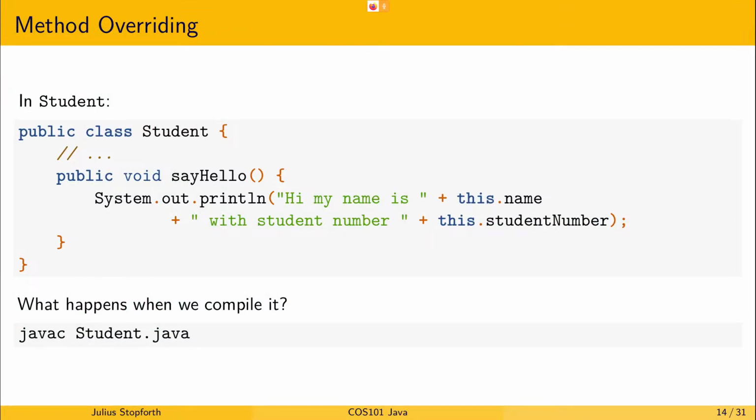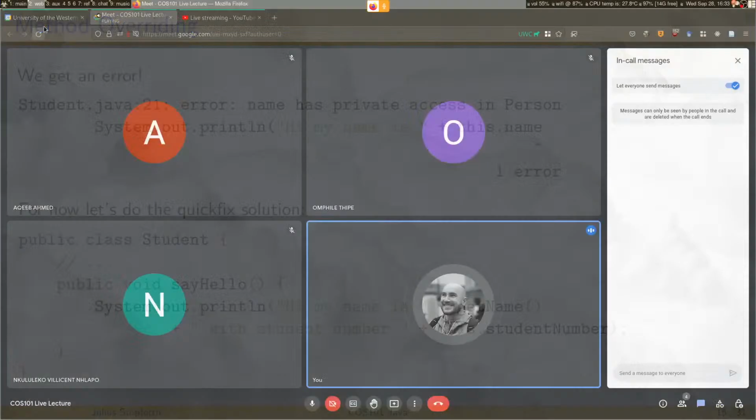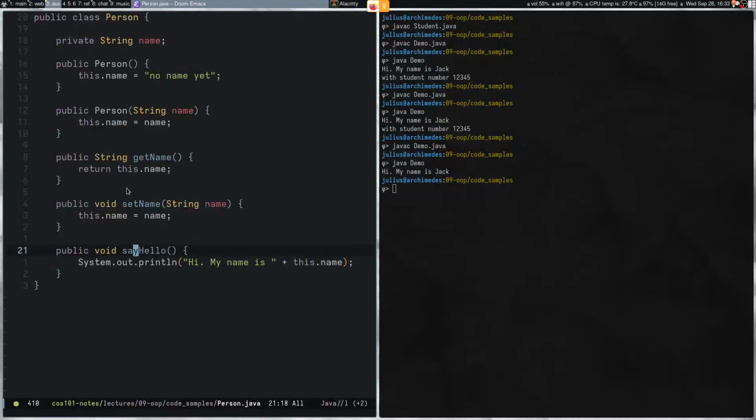So it's just fine if we have this .name, right? We get an issue of access because we look over here, private string name.